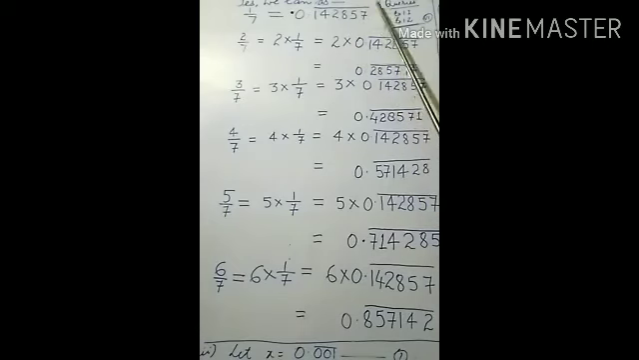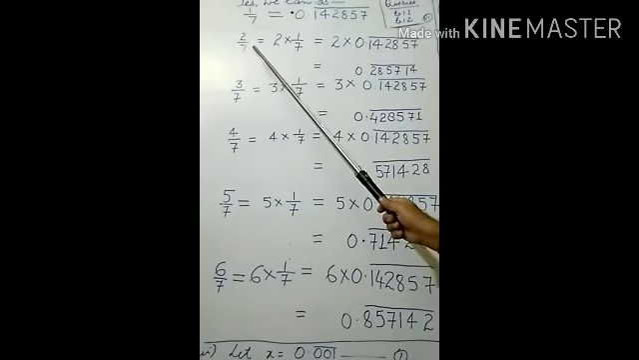0.142857 bar. The bar is also there. It is covering how many digits? 1, 2, 3, 4, 5, 6. It means, in the repeated block, how many digits are there? There are 6 digits in the repeated block. So, we have to find out the value of 2 upon 7.